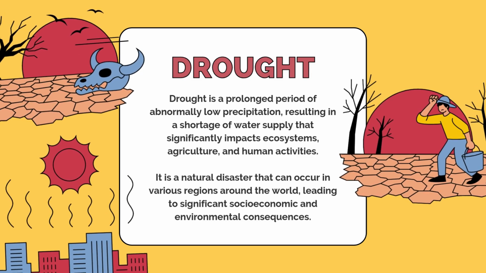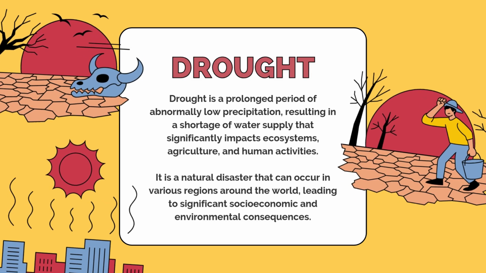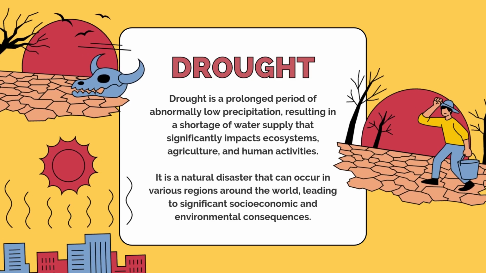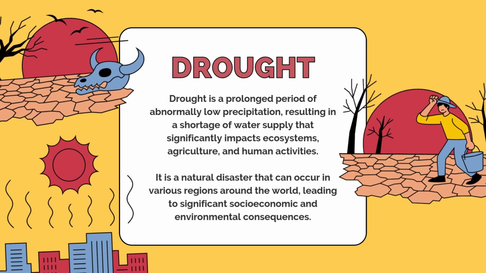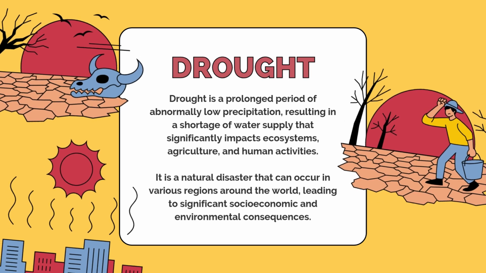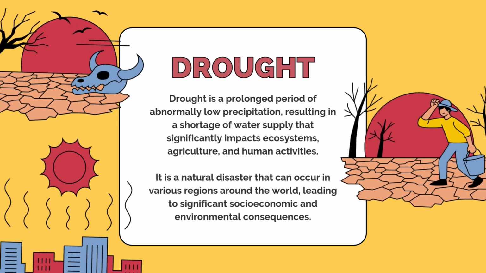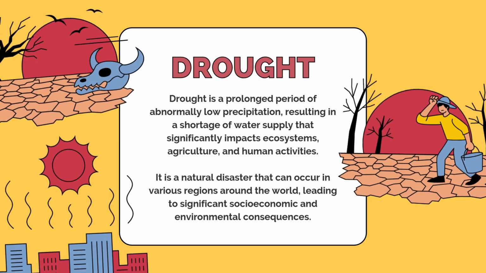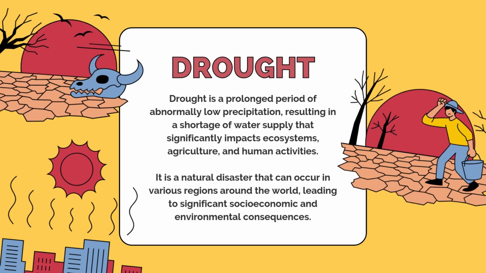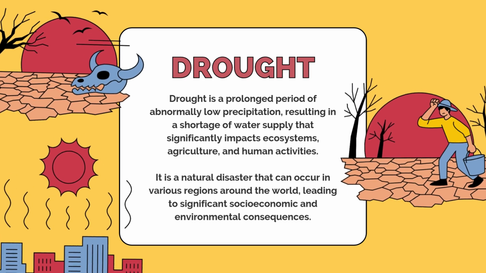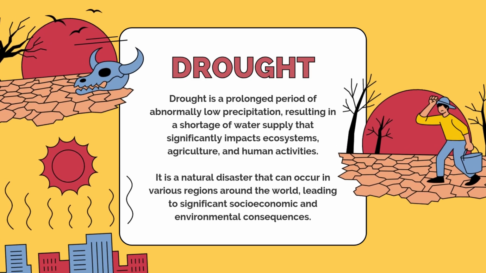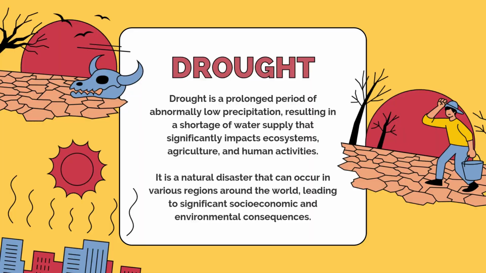Drought. Drought is a prolonged period of abnormally low precipitation resulting in a shortage of water supply that significantly impacts ecosystems, agriculture, and human activities. It is a natural disaster that can occur in various regions around the world, leading to significant socio-economic and environmental consequences.